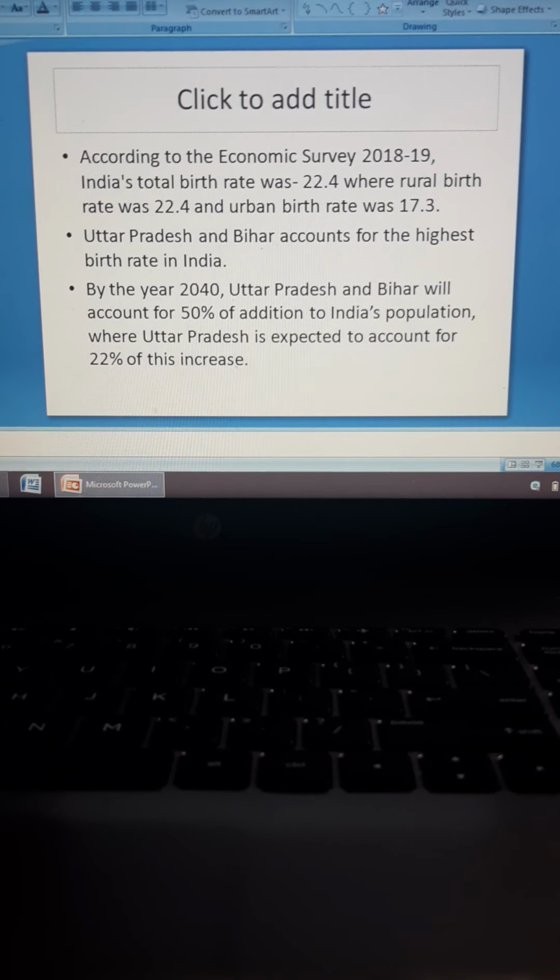According to the Economic Survey 2018 to 2019, India's total birth rate was 22.4, where rural birth rate was 22.4 and urban birth rate was 17.3. So, according to the Economic Survey, between the years 2018 to 19, the total birth rate in India was 22.4. Rural birth rate was 22.4 and urban rate 17.3. So rural is more than urban.